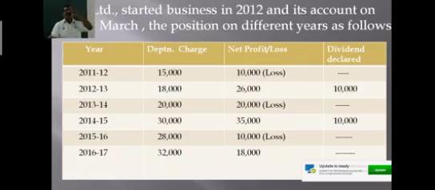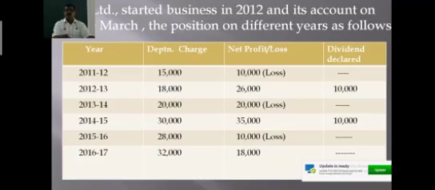And the dividend declared is 10,000. So, in the year 2014 and 15 also, there is a sufficient amount of profit. 35,000 profit arrived after charging depreciation of 30,000, right? After charging depreciation of 30,000, there is a profit of 35,000 and the dividend declared is 10,000.